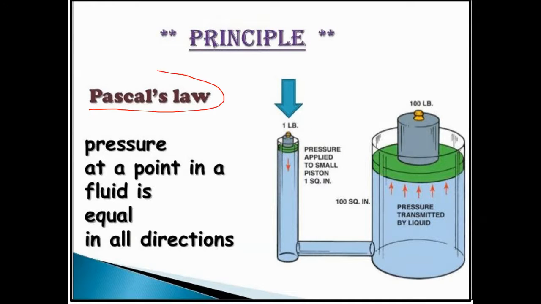Pascal's law. What does Pascal's law say, brother? Could you please read? Pressure at a point in a fluid is equal in all directions. For example, you can see the picture. I have two pistons. Piston 1 is here, piston 2 is here. So the pressure that you applied here is exactly the same in this area. Am I right?